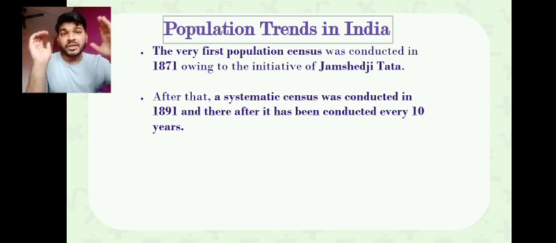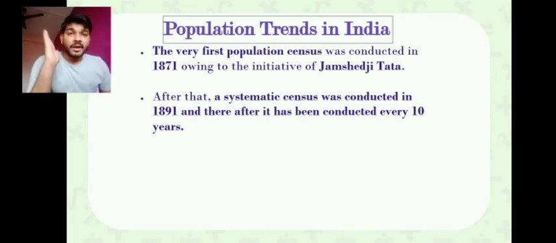The idea came in 1871, but the result shown by Jamshedji Tata came after 20 years, that is, a systematic census was conducted in 1891, and thereafter it has been conducted every 10 years.